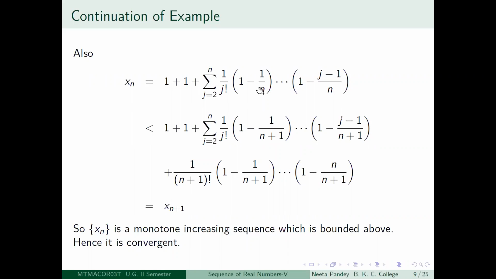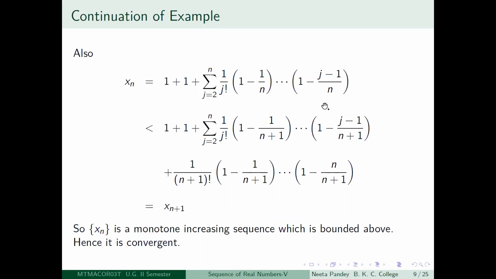Now what you do is that look at each of these terms. So 1 by n is greater than 1 by n plus 1. So minus 1 by n is less than minus 1 by n plus 1. So 1 minus 1 by n is less than 1 minus 1 by n plus 1. This is okay. So this you do for each of these.